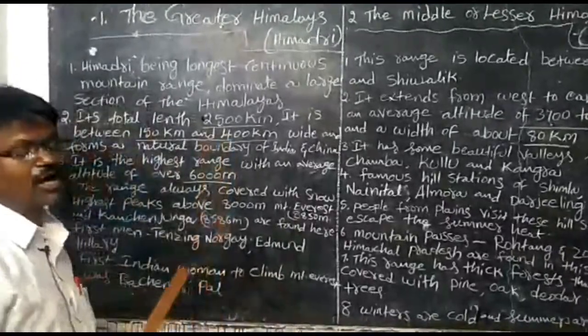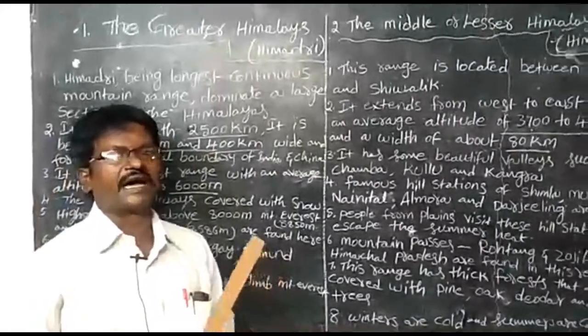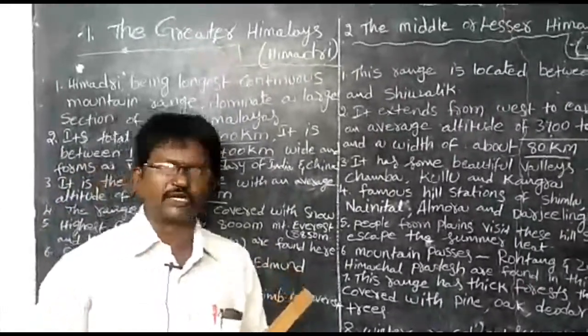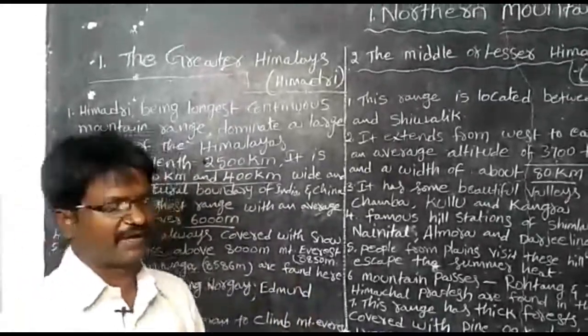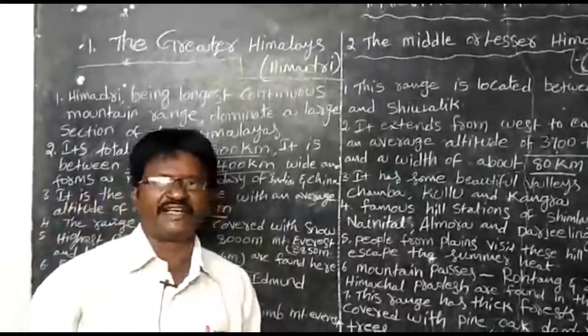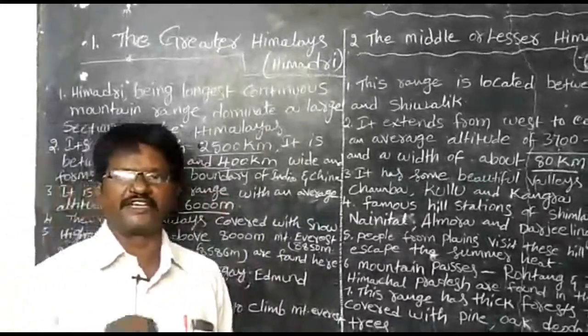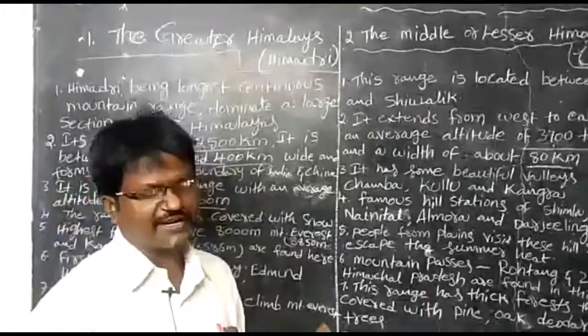And also here Mount Everest is there. This Mount Everest is the highest peak in the Himalayas, not only the Himalayas, in the world. It is located in Nepal. It is 8,850 meters, but nowadays the height has reduced somewhat because of global warming. Nowadays it is 8,848 meters.